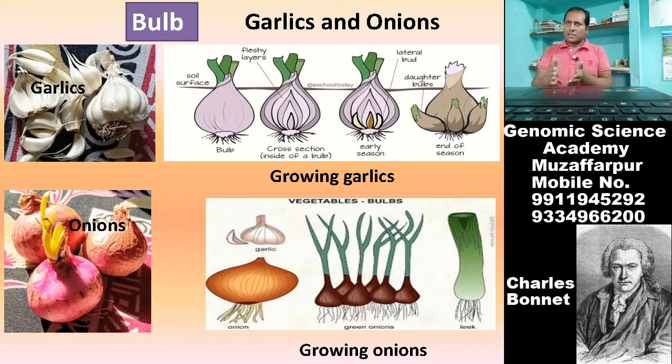And vegetative propagation occurs from the fleshy leaf that stores nutrients, and it grows into a new plant.